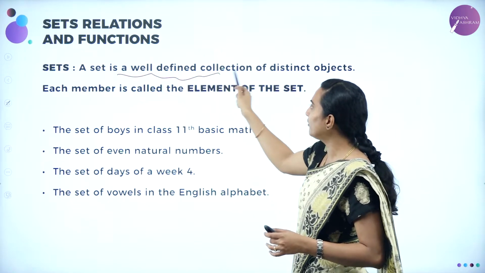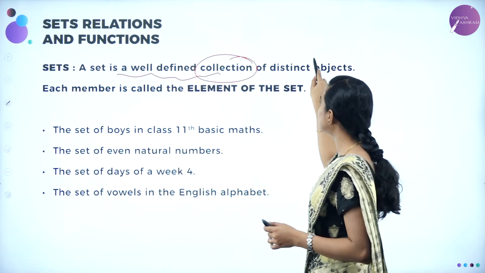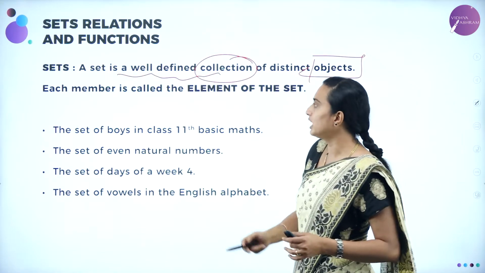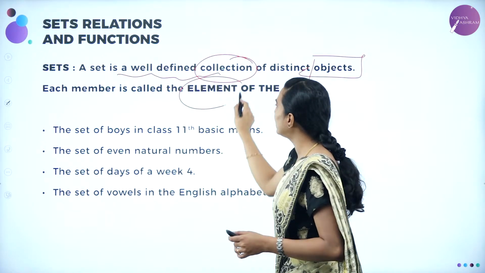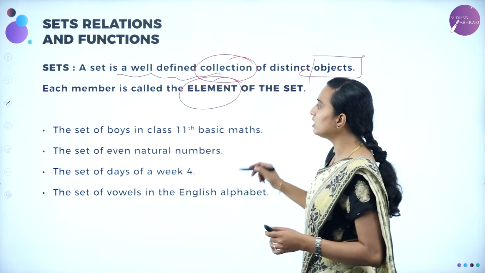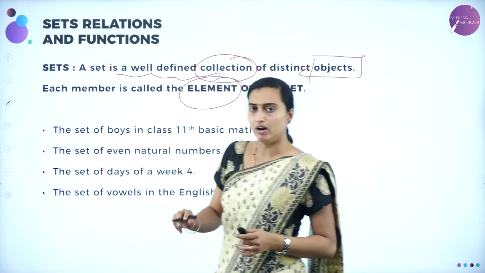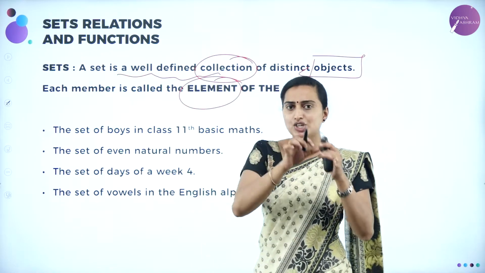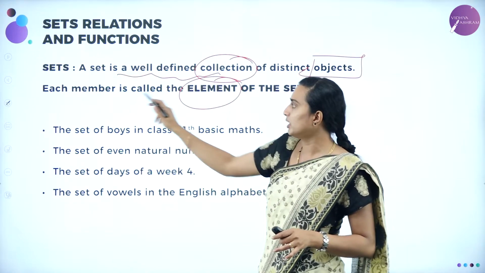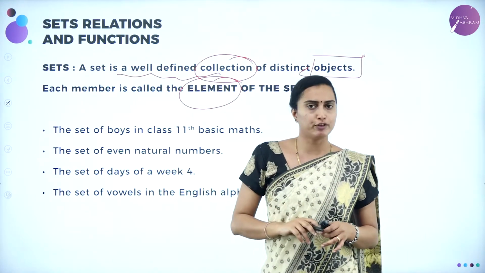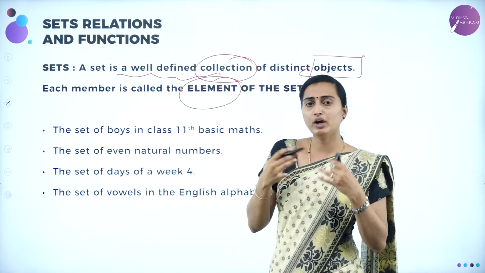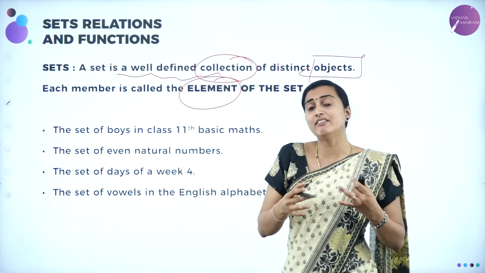A set is a well-defined collection of distinct objects. Objects are also going to be known as elements, okay? And also as members. Each member means each element. The member of the family or element of the family. Understood?